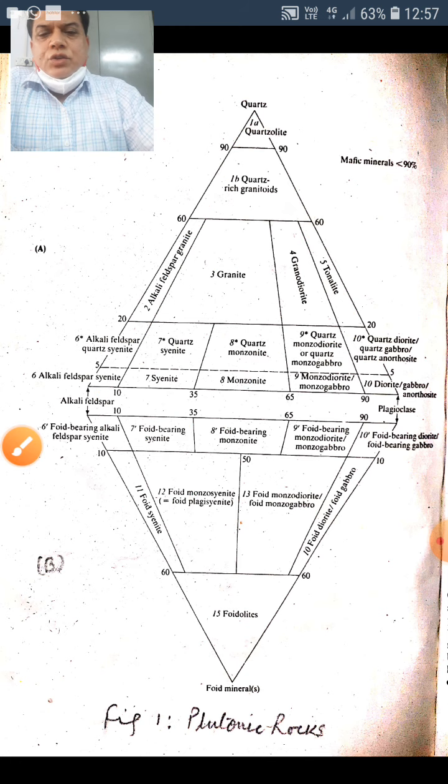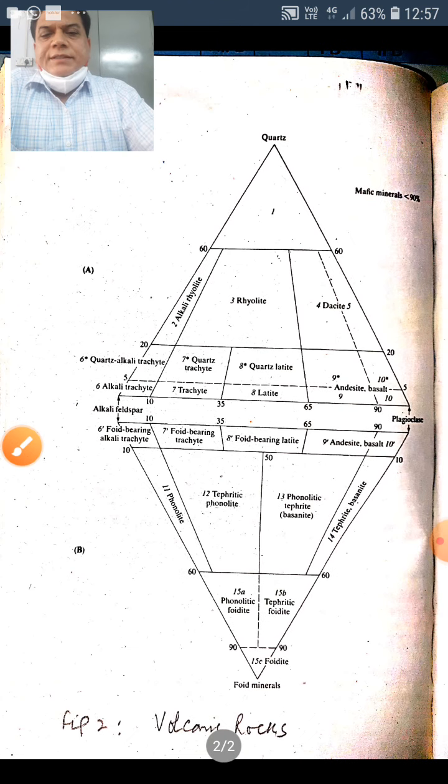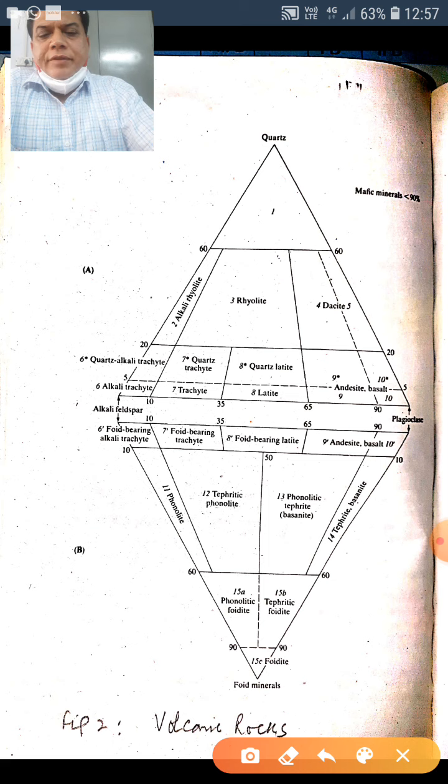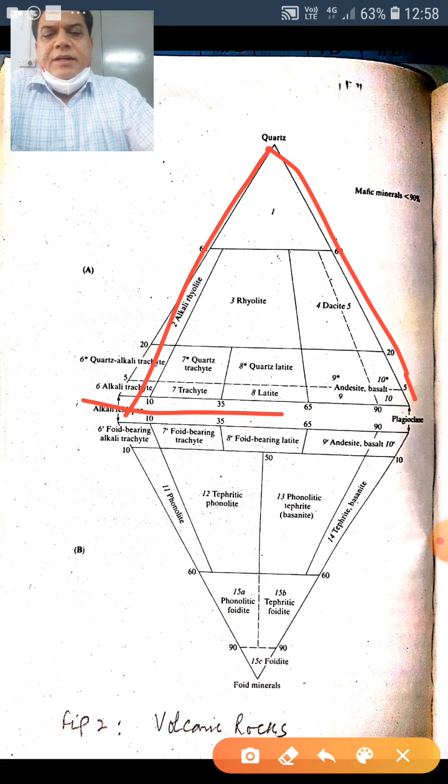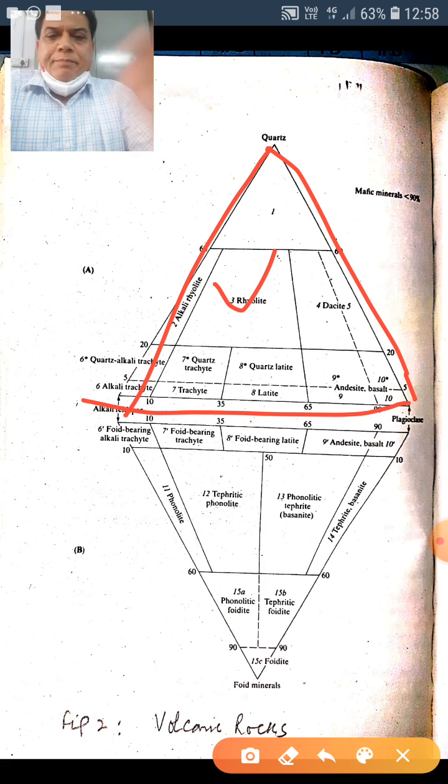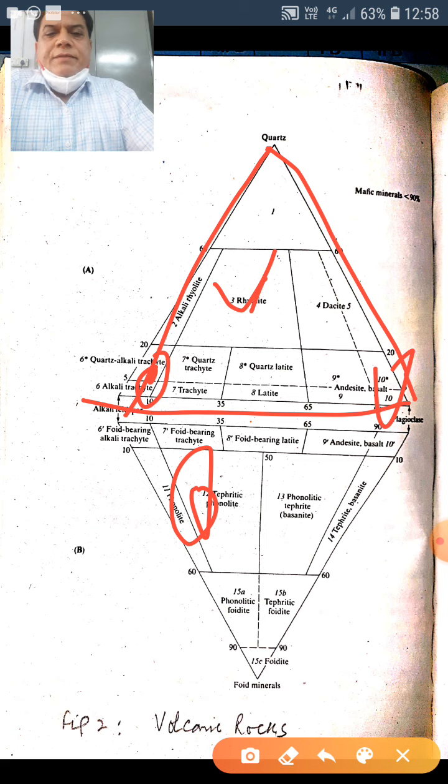Similarly, this can also be done for volcanic rocks. This is again the same. This end is quartz, this is alkali feldspar, and this is plagioclase feldspar. These are the fields of different volcanic rocks. Here, the equivalent of granite is the rhyolite field. Naturally, trachyte will be plotted here, basalt will be plotted here, and phonolite rocks will be plotted here. So there is a separate QAPF for plutonic and volcanic rocks.